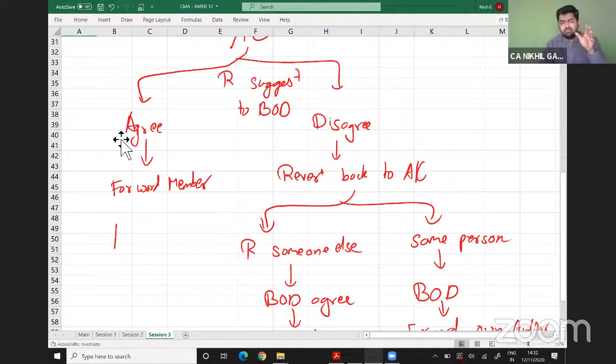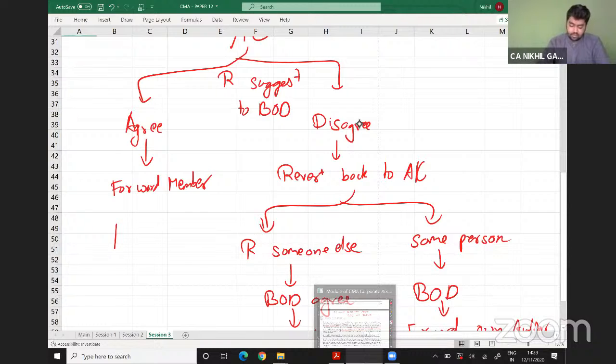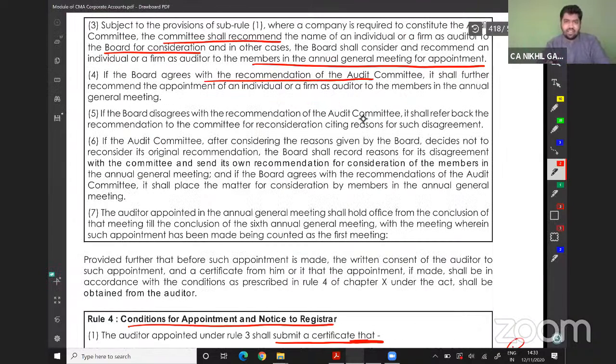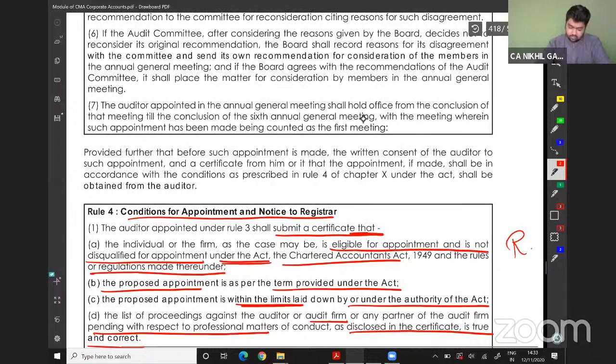If the audit committee says, no, Board, Mr. X is the eligible one and he is a good auditor, we know that, the board of directors will recommend Mr. Y, not Mr. X. They will also provide the reason why they have not selected Mr. X. Everything is described here. We have done this in a graphical manner, nothing else. This was as per section 177.